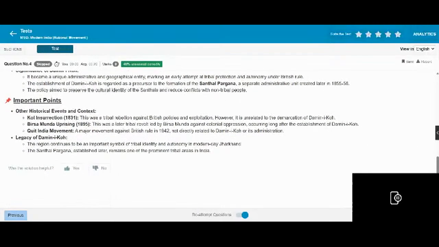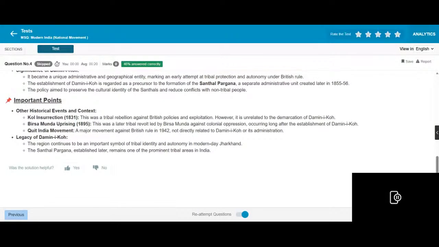Other historical events for context: the Santhal insurrection was a tribal rebellion against British policy and exploitation. However, it is unrelated to the demarcation of Damin-i-Koh. The Birsa Munda uprising of 1895 was a tribal revolt led by Birsa Munda against colonial oppression, occurring long after the establishment of Damin-i-Koh. The Quit India Movement was a major movement against British rule in 1942 and is not directly related to Damin-i-Koh.